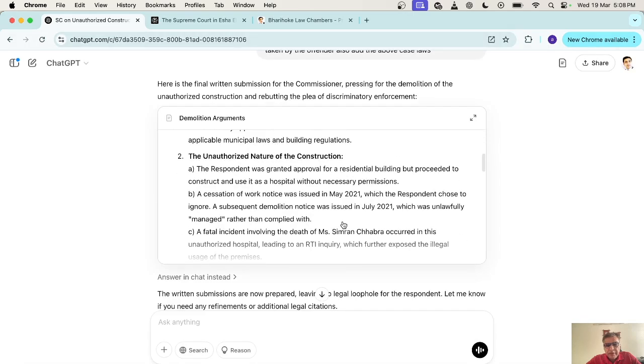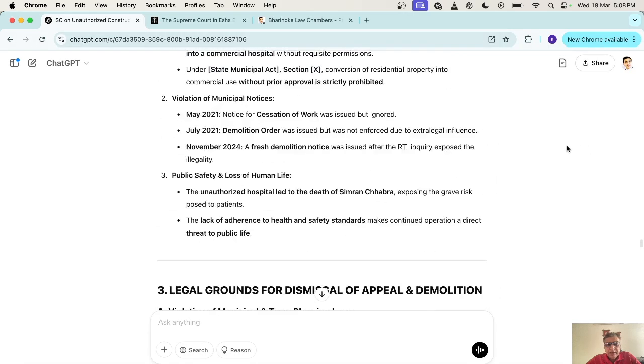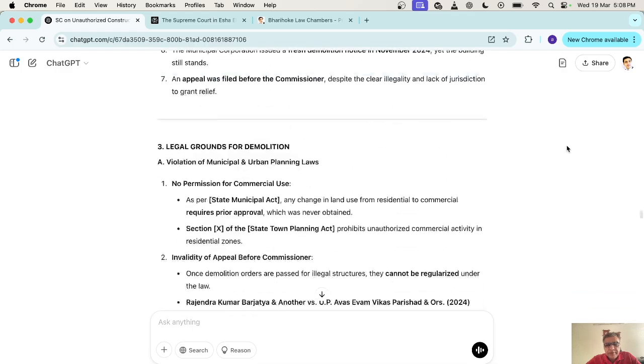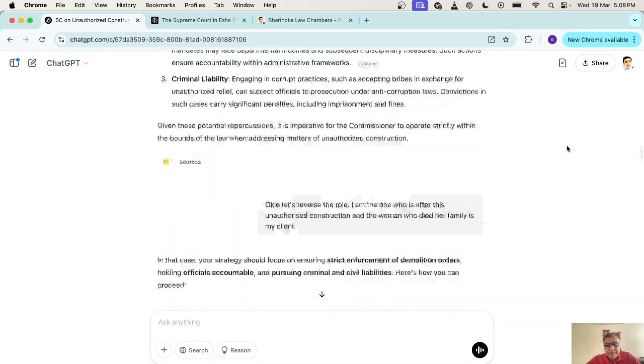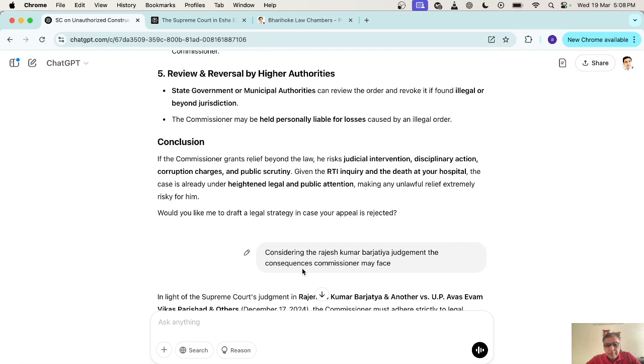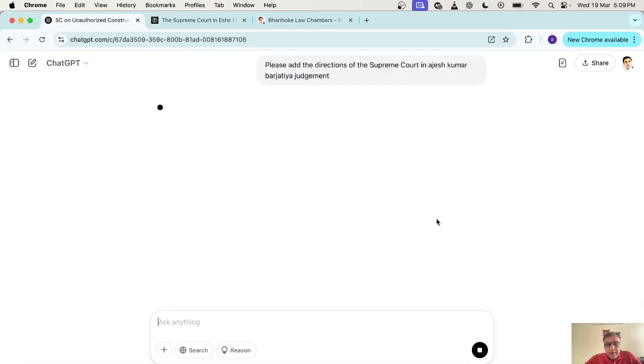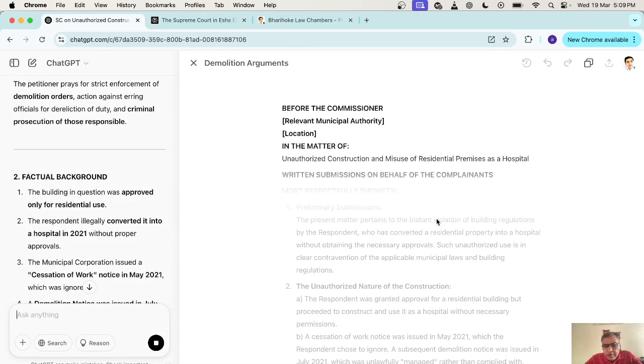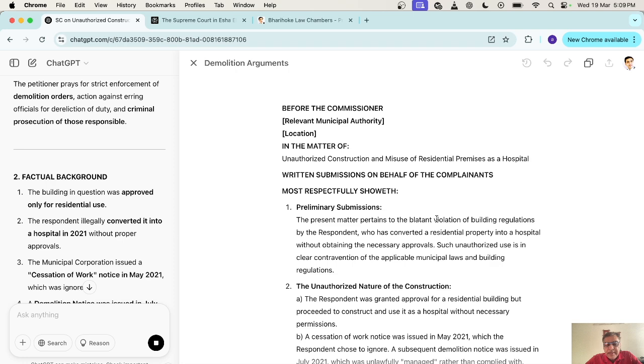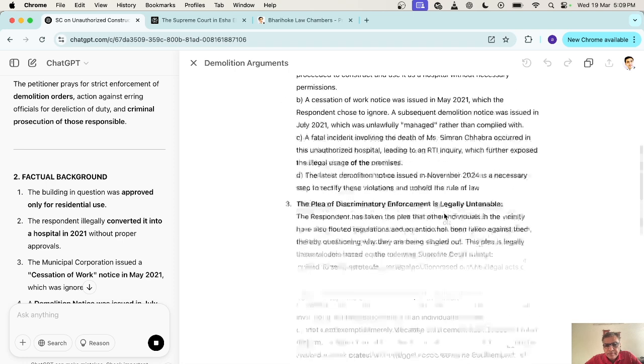So I go back to the main window. This judgment was referred here. I pick it from here. I'll say that. So now you'll see it is updating the written arguments.